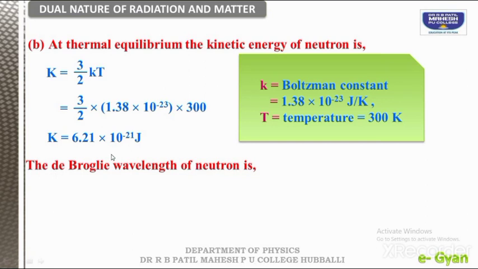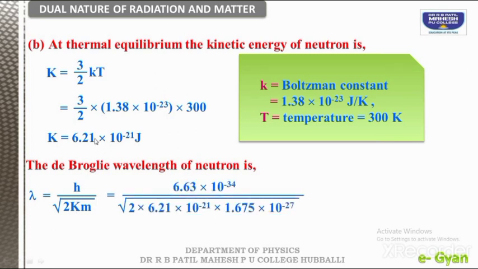So the de Broglie wavelength for this thermal neutron is lambda is equal to h divided by root of 2 into K into M. Now actually we have the kinetic energy here in terms of joules, and we will insert this value here under root. So now I hope you can do the calculation again. If you do this calculation, the result will be 1.45 into 10 to the power of minus 10, that is in terms of angstrom you can write it.